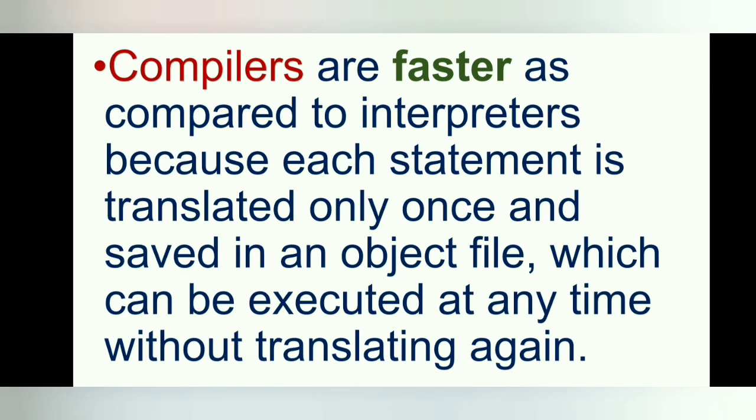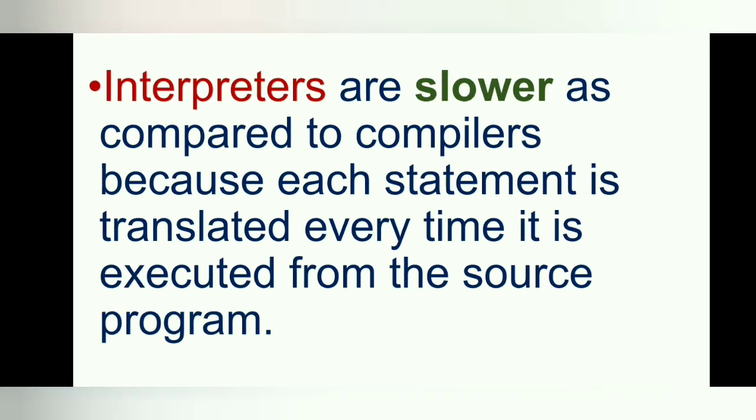Compilers are faster as compared to interpreter because each statement is translated only once and saved in an object file, which can be executed at any time without translating again. Interpreters are slower as compared to compilers because a statement is translated every time it is executed from the source program.